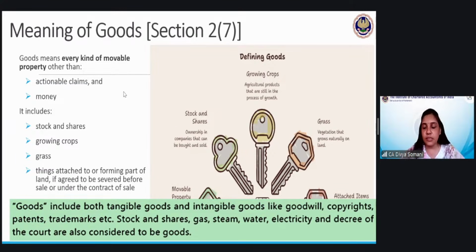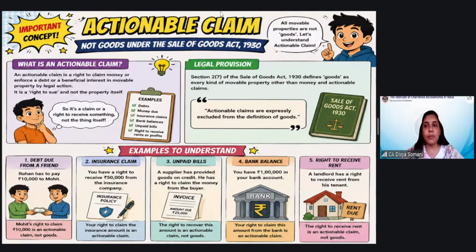Okay, so let us discuss it with some more examples, and then we will take up the questions. Just let me change the slide. Okay, actionable claims. All movable properties are not goods, because an actionable claim, though it seems like movable property, has been specifically excluded. So what is basically an actionable claim?